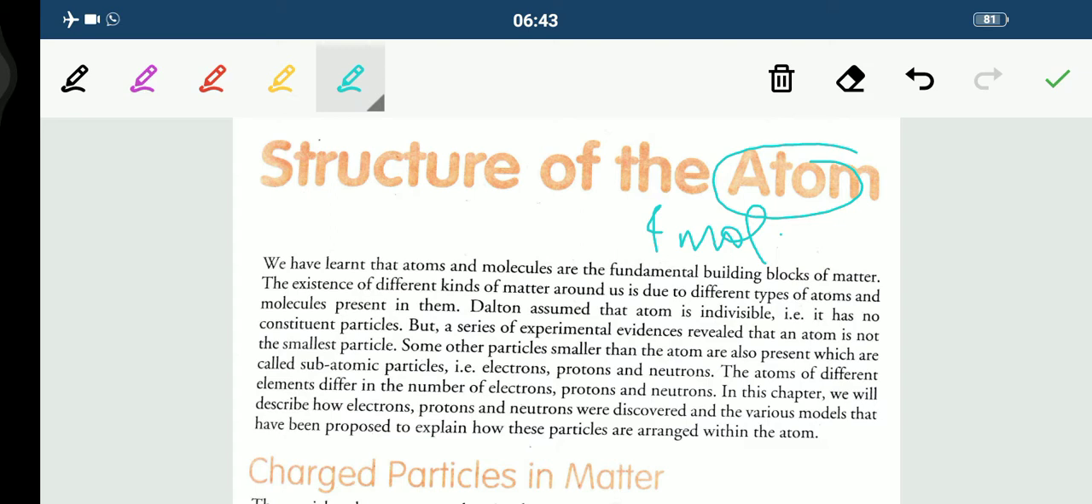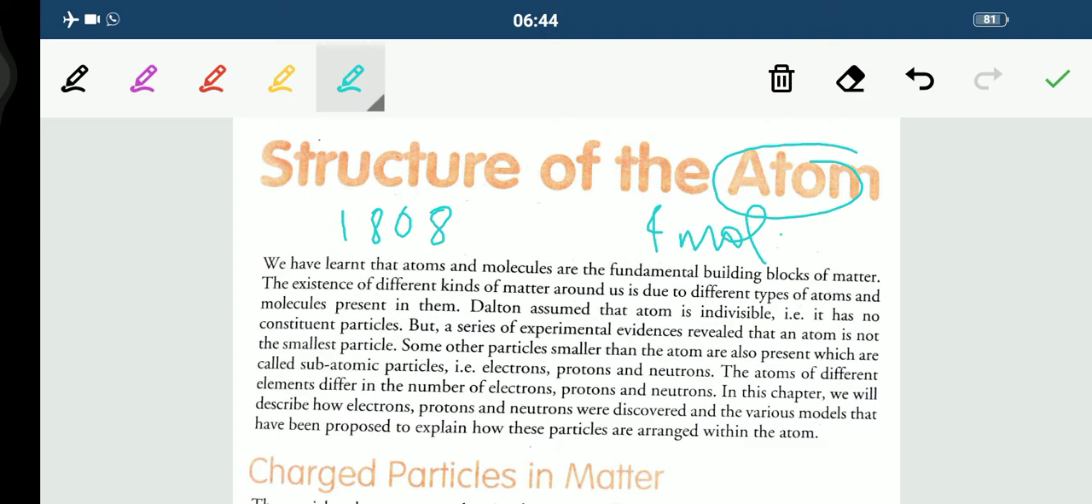And we all know that Dalton in 1808 suggested that the atom is the smallest indivisible particle of matter. Fine, and he had also put forward a theory, that was Dalton's atomic theory. Now, this theory was able to explain the laws of chemical combination, which we had already discussed.